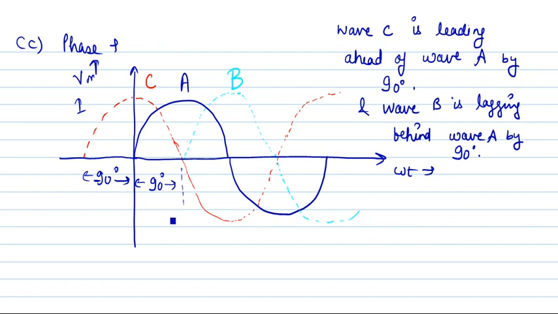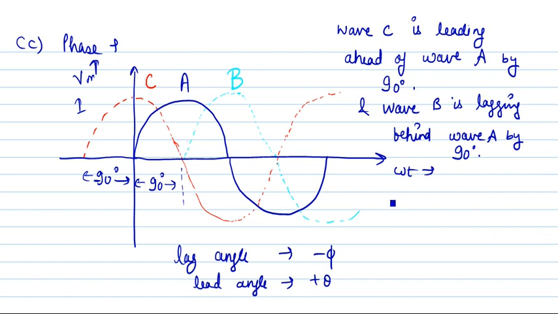Okay, so the lag angle will be represented by minus phi, and the lead angle will be represented by plus phi. So if we want to represent this VB and VC, we can represent it in this manner.